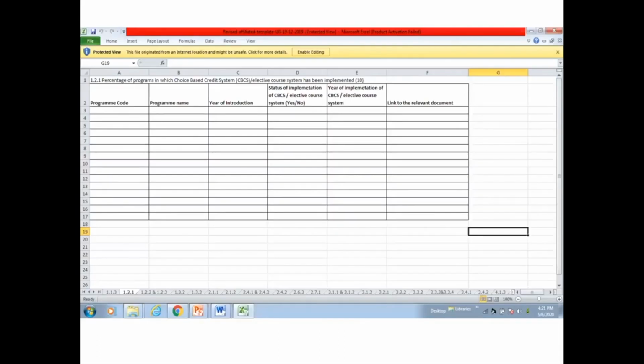So this is an example of a data template. The question is a quantitative metric: percentage of programs in which the CBCS system, elective course system, has been implemented. Here are the weightage and the format: program code, program name, year of introduction, status of implementation, year of implementation, link to relevant document. Apart from this, you can add on, but this cannot be changed, altered or deleted, and the information has to be given in this form only.